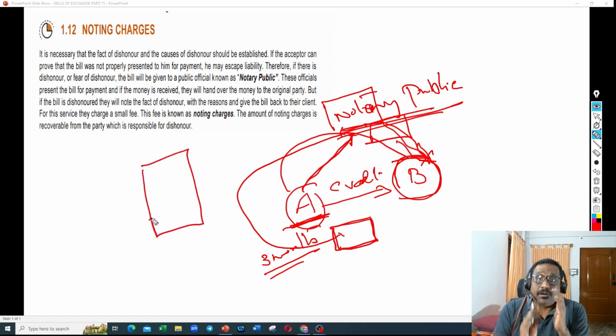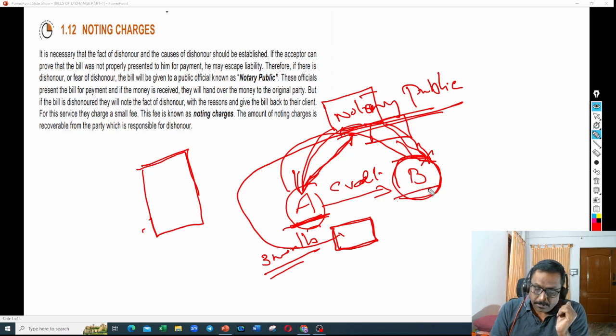He will go back to A and tell him, boss, I went and approached him, he did not make the payment, and these are the reasons why. All that information he will note down in a document and submit it to A. That document will be the evidence for A tomorrow to go to court and take necessary actions.